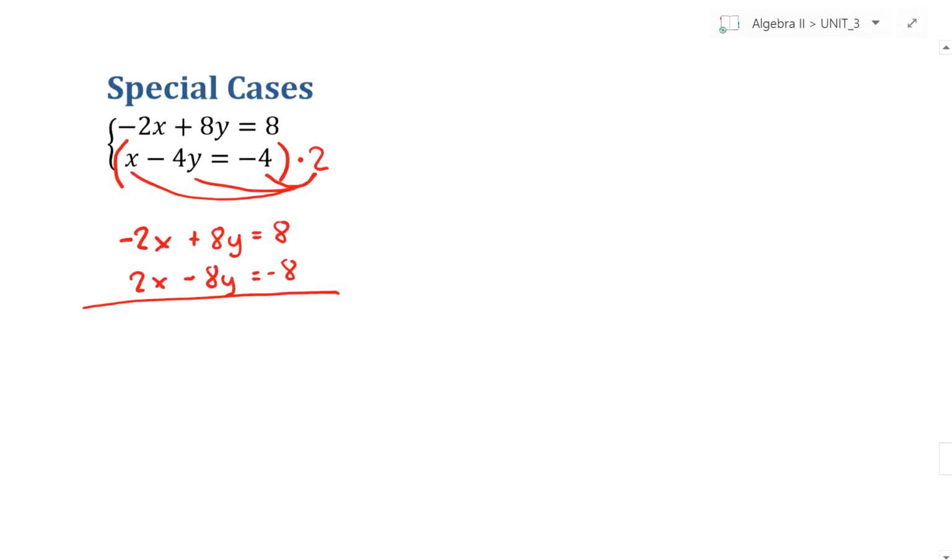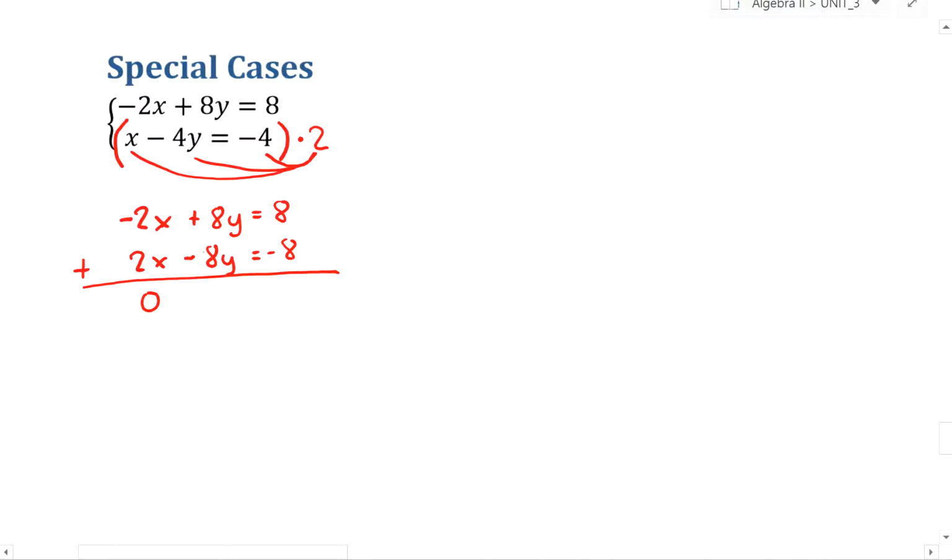So they're in the same term order, and the y variable pair now has opposite coefficients. So I can add them together. Let's take a look at what happens. Well, -2x plus 2x is 0. 8y plus -8y is 0.